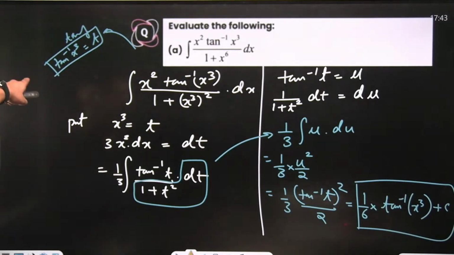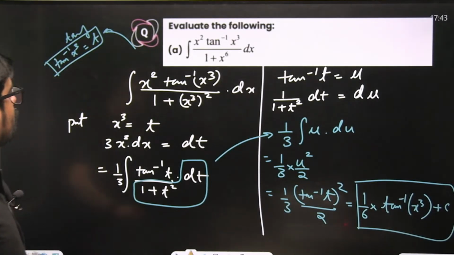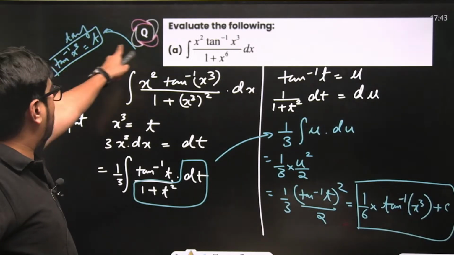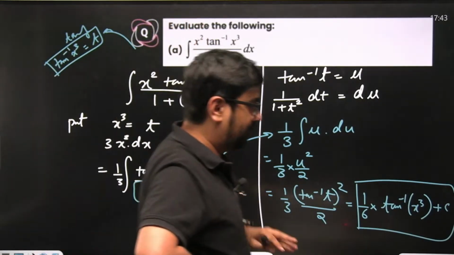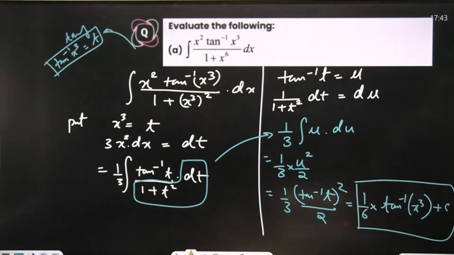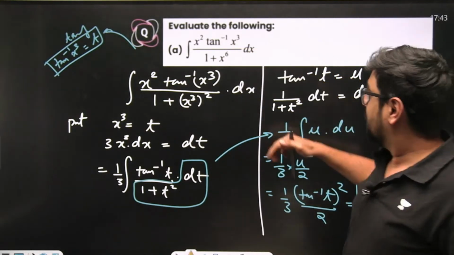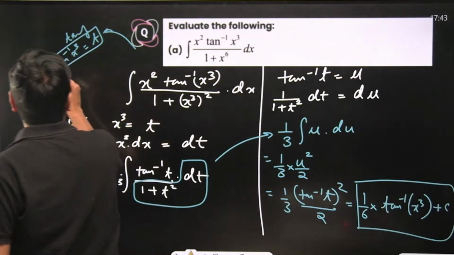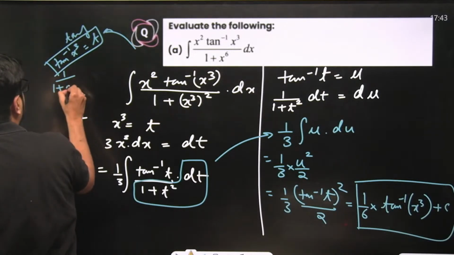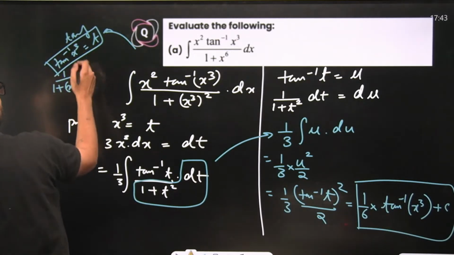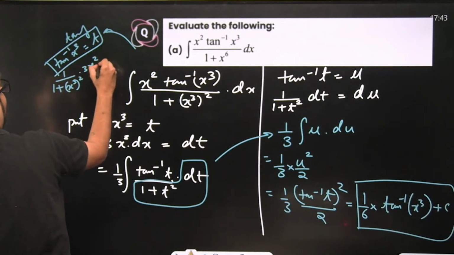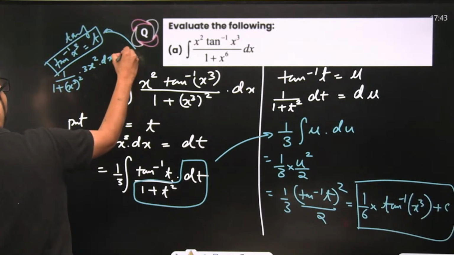So suppose if you take tan inverse of x cube as t, so 1 by x cube whole square, that means 1 by 1 plus x to the power 6 will directly come. Derivative of tan inverse of x cube will be 1 by 1 plus x to the power 6 and then 3x square. Right? What will be the derivative of this? 1 by 1 plus x cube square multiplied with chain rule derivative we are finding. So 3x square dx will be equal to dt.